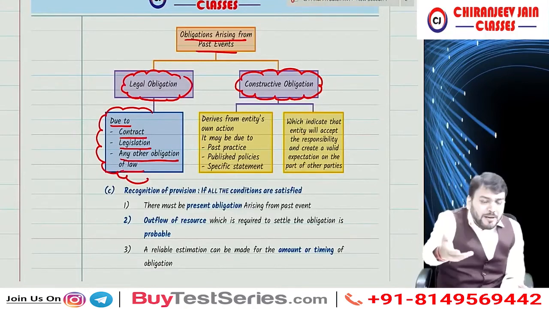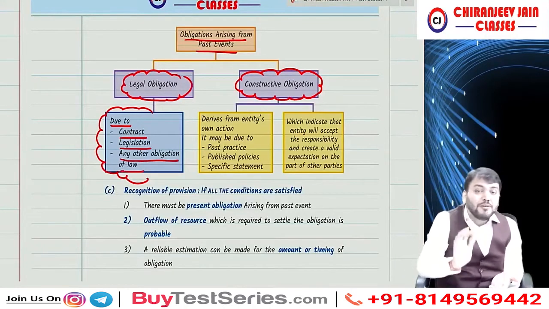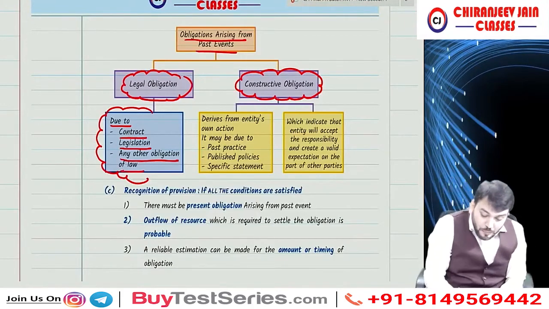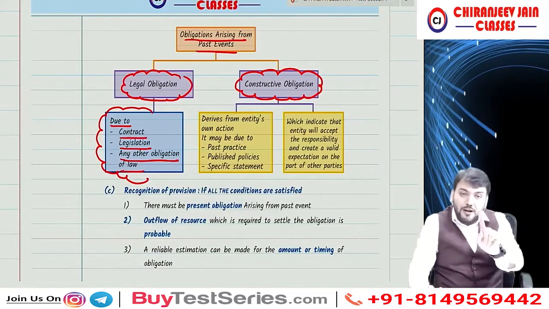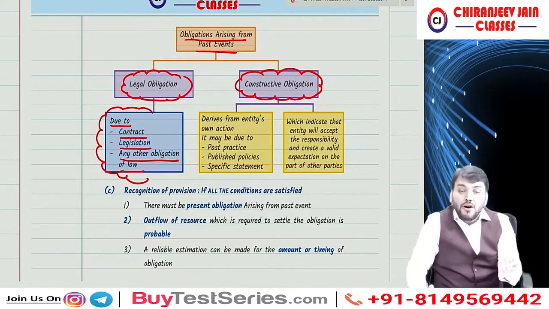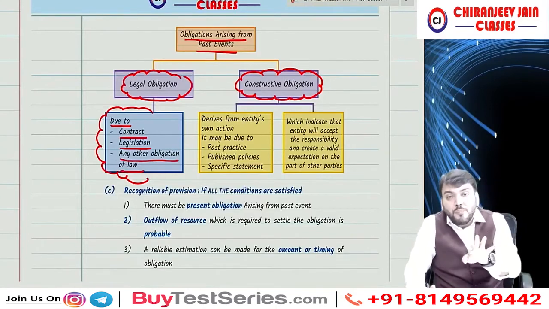You have somewhat payment obligation. You need to pay certain amount if you want to continue the classes. Understood? Yes, sir. Correct. So obligation arising from past event are of two types. One is known as legal obligation. Legal obligation is due to contract or any legislation or any other obligation of law.